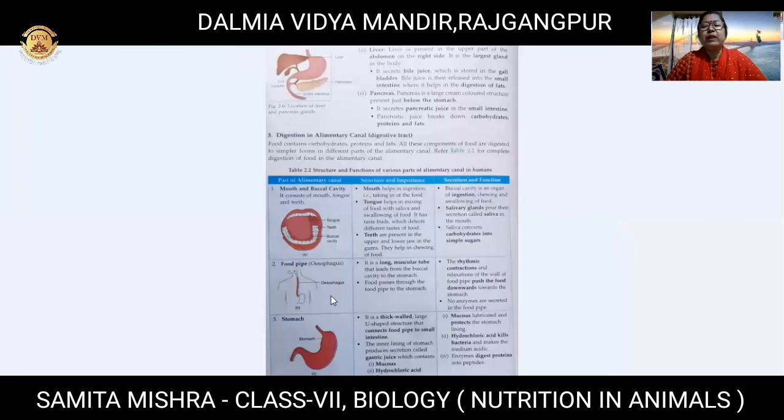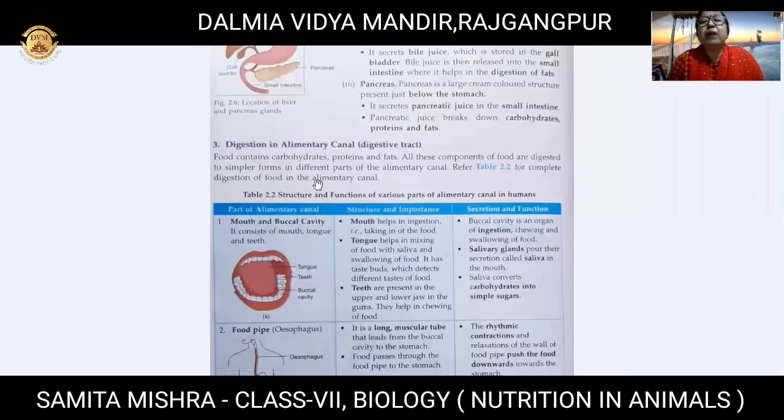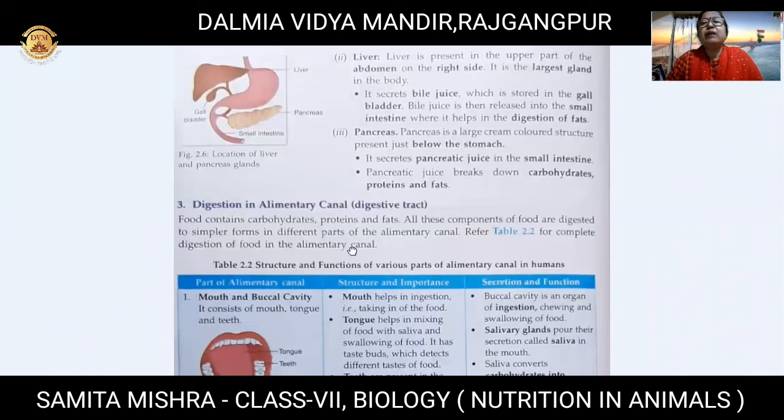Okay, then comes your next part. The next one is your pancreas. After that comes your liver. The liver is present in the upper part of the abdomen. You have to remember, it is the largest gland in the body, right? And what is its secretion? The salivary gland secretes saliva, but the liver secretes another juice, bile juice, and that is stored in the gallbladder. I told you the name of the fourth gland, that is the gallbladder. Bile juice is then released into the small intestine, where it helps in the digestion of fats.